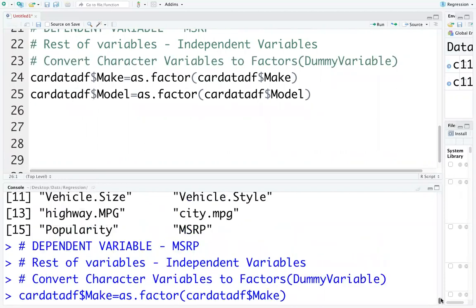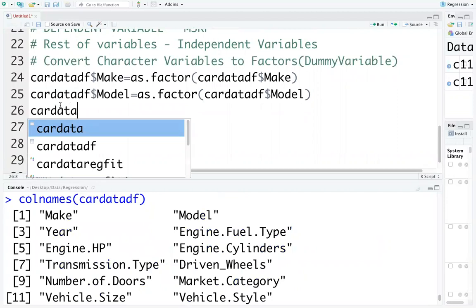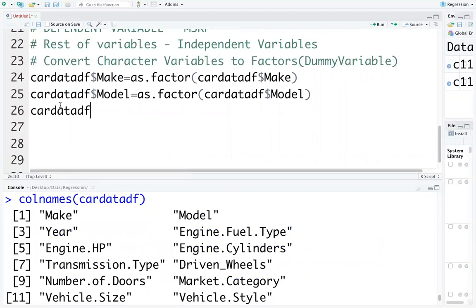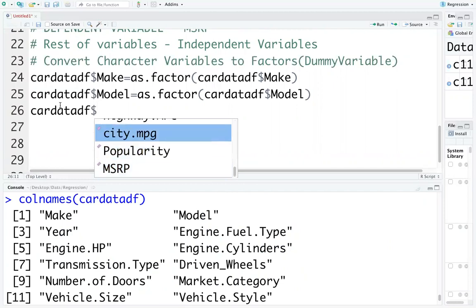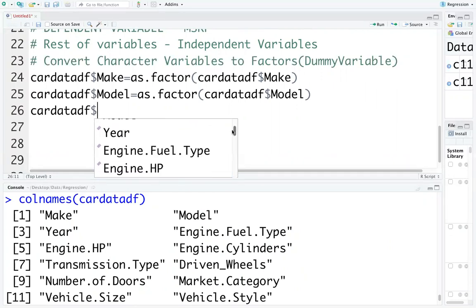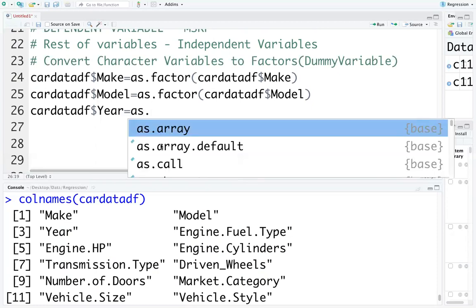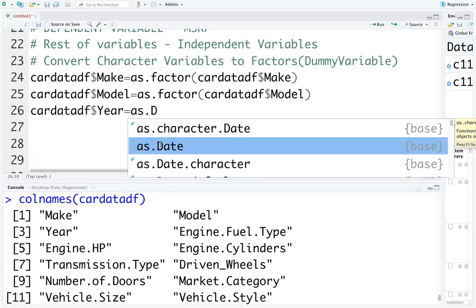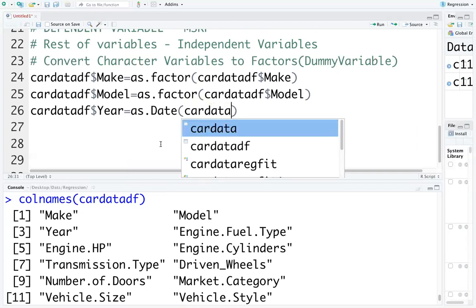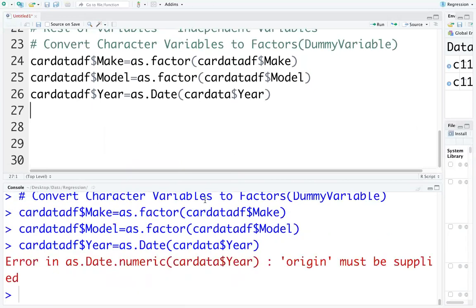Similarly, what other variables do we have? Year is also there, right? Year is also shown as numerical data. We will treat it as factor data, or as.Date, car_data$year. Oh, it is asking for origin.